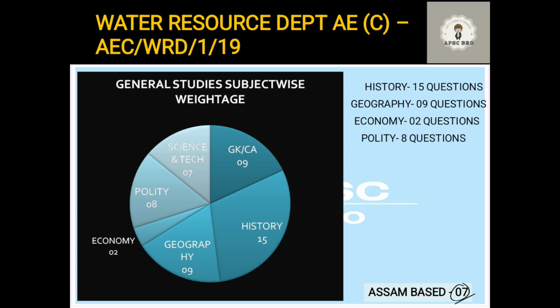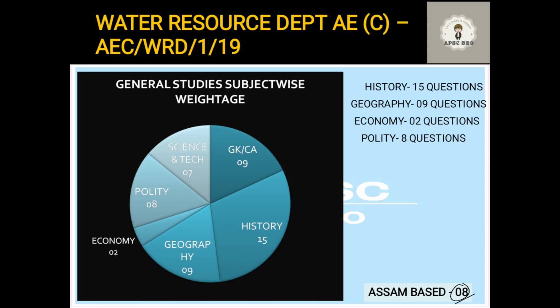Next, polity is a very, very important part of any syllabus. See, in this paper specifically, history consisted of 15 questions, but this will not always be constant. Sometimes it may come down to 10, sometimes 12. But polity will always have at least 15 to 20% weightage of the GS paper. So polity, you have to read it. Now, out of those 8 questions from polity, one question was from Assam polity.